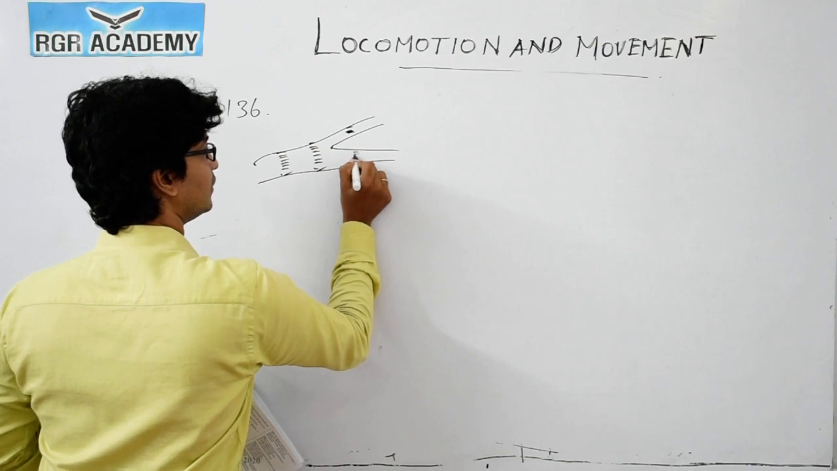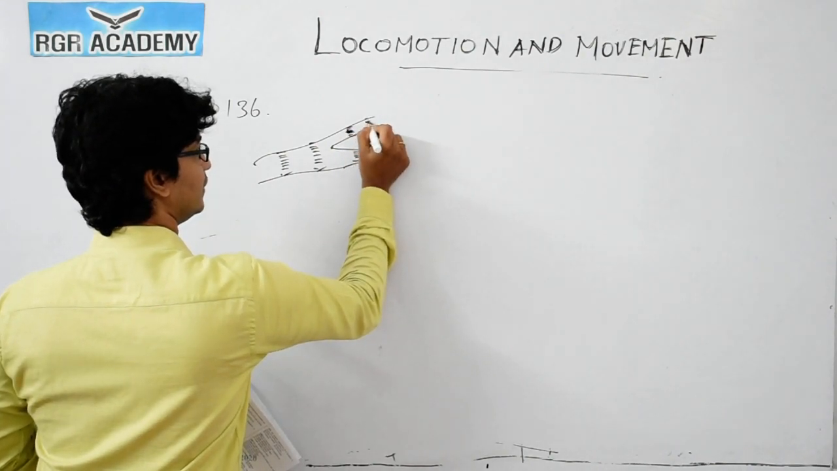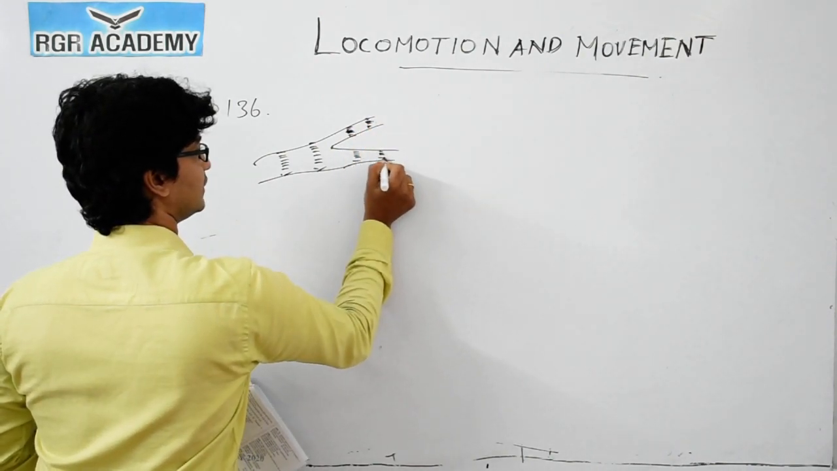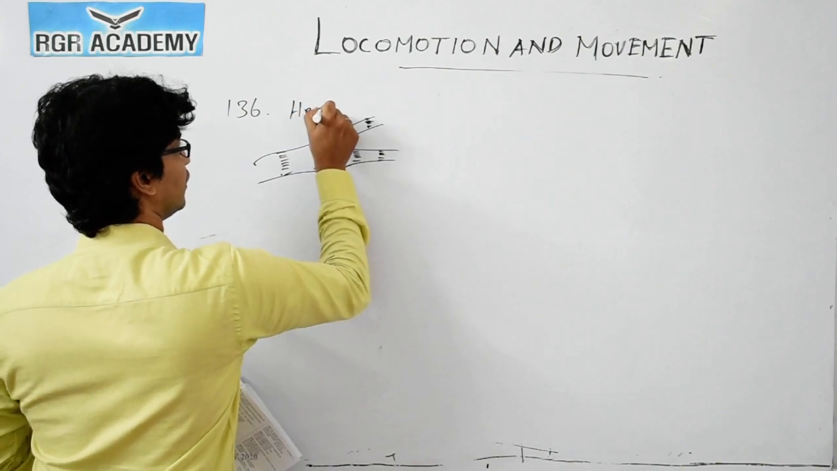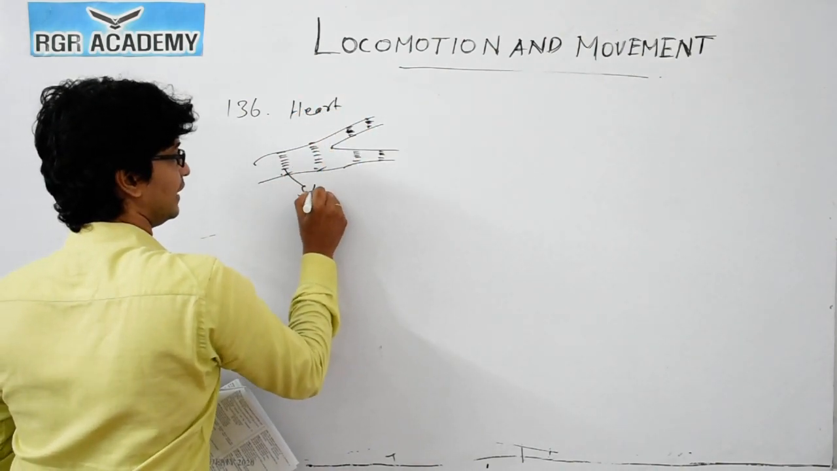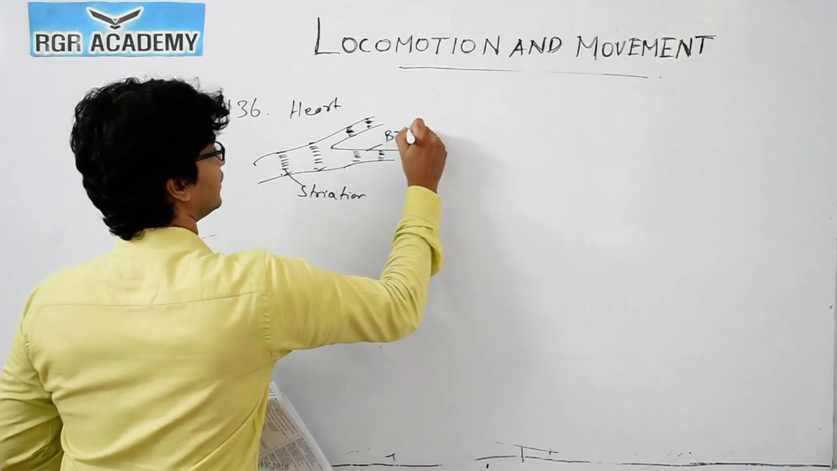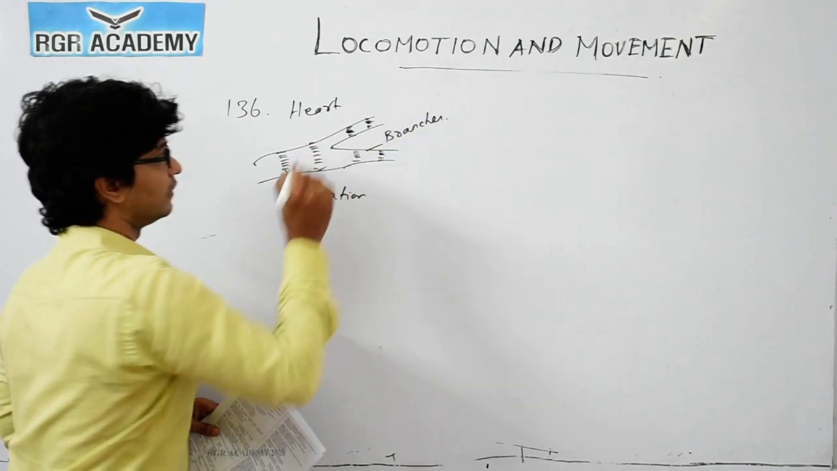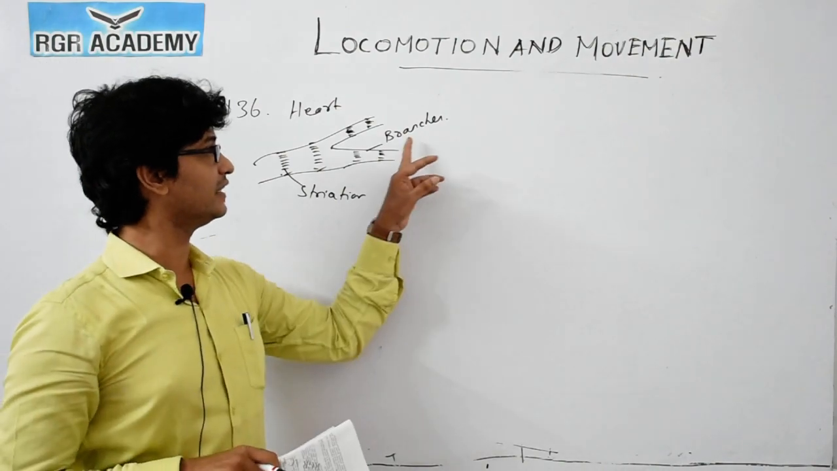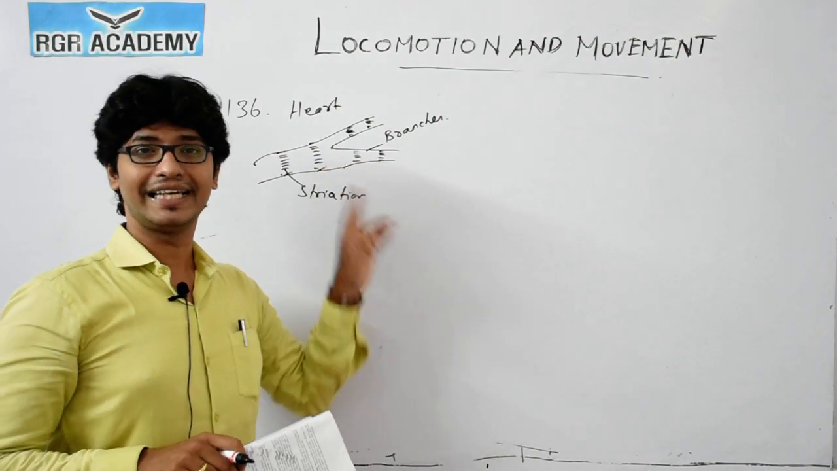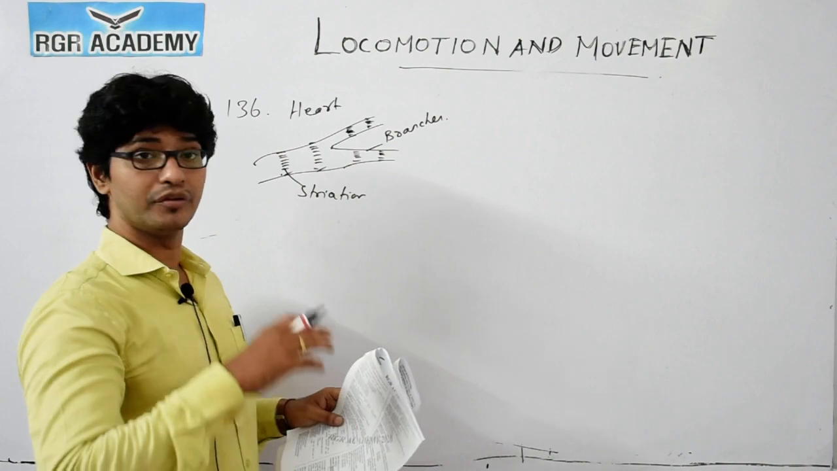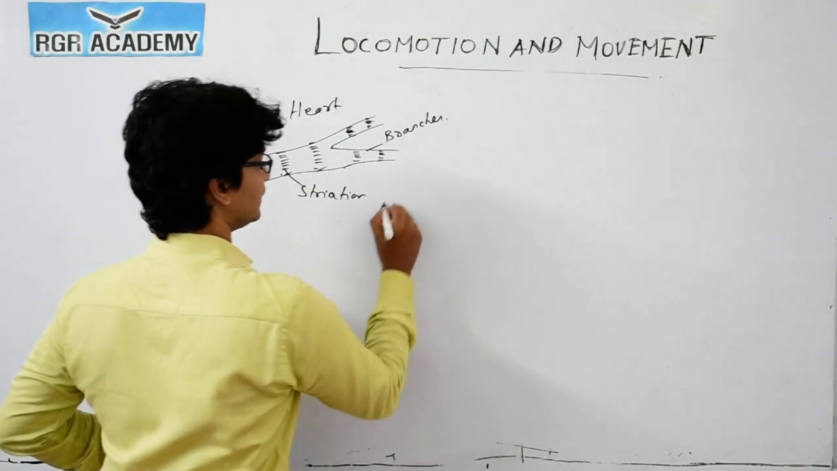You can also see the branch-like structures that you could see in case of heart muscles. So heart muscles have striation, and heart muscles also have the branches. These branches you could not see in case of skeletal muscles. But you can go with the visceral muscles.